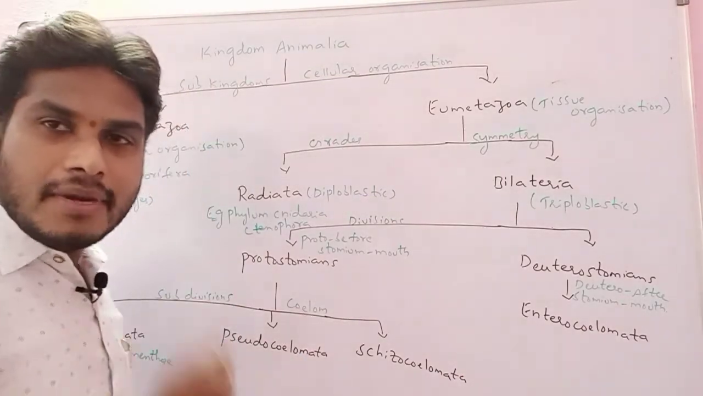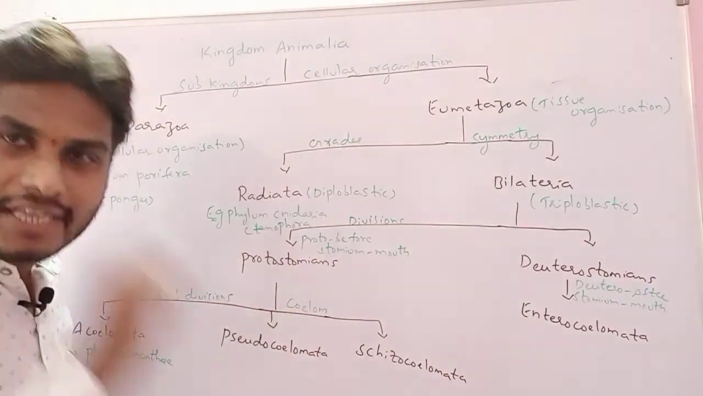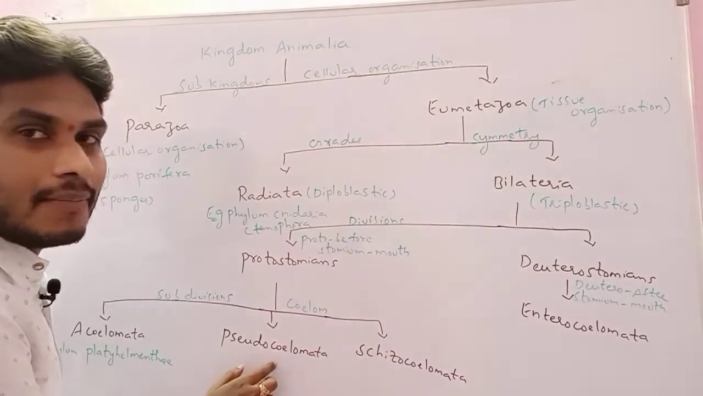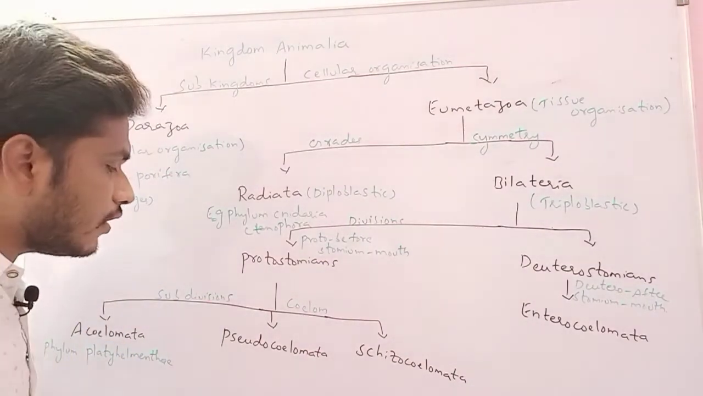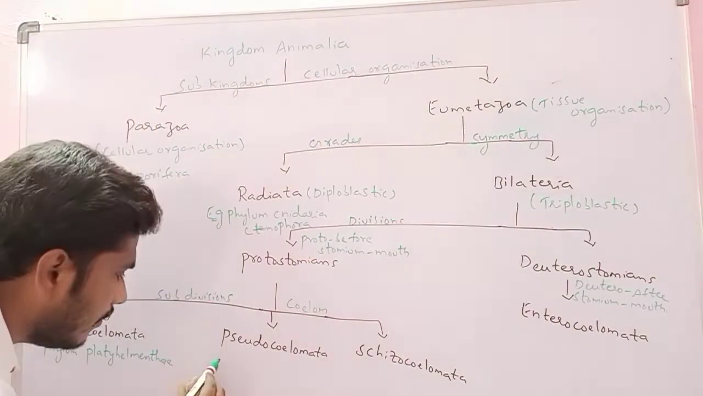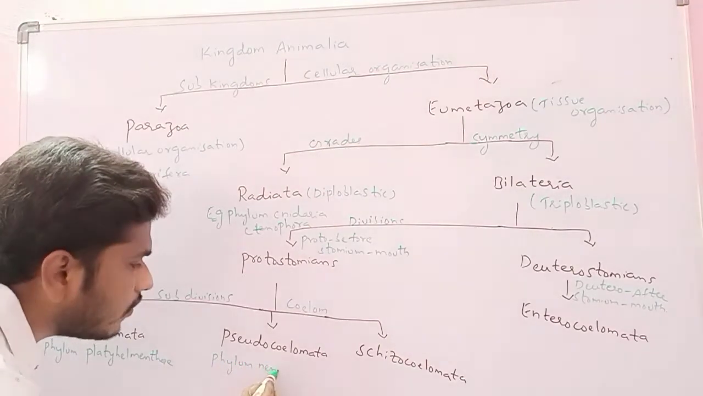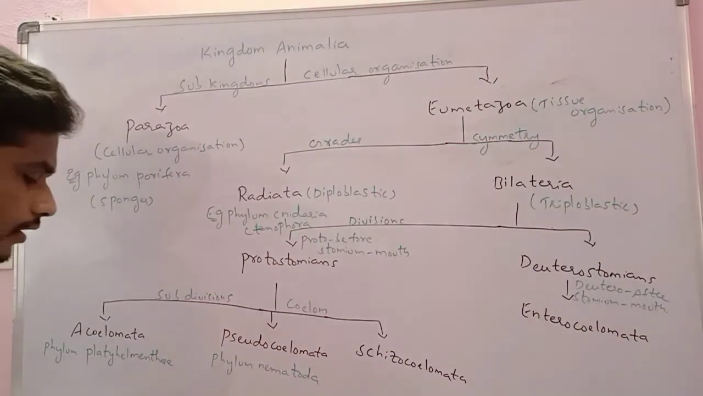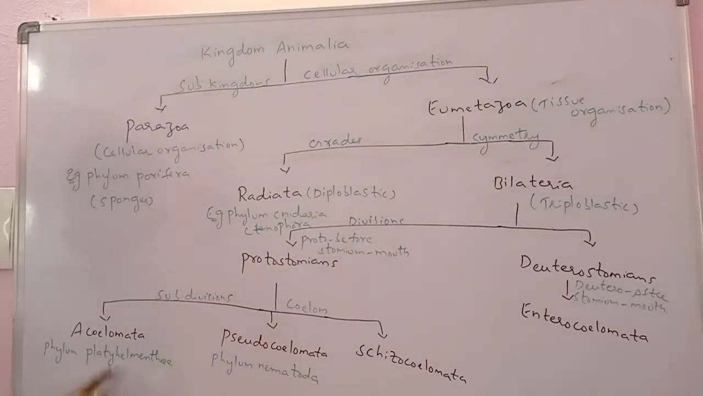Pseudocoelomata. The name itself indicates pseudo, which means false. That means in these organisms coelom is present, but it is a false coelom, because the coelom is not lined by mesodermal or epithelial lining. That's why we call it a pseudocoelom or false coelom. An example is phylum Nematoda, which we call roundworms. Phylum Platyhelminthes we call flatworms.